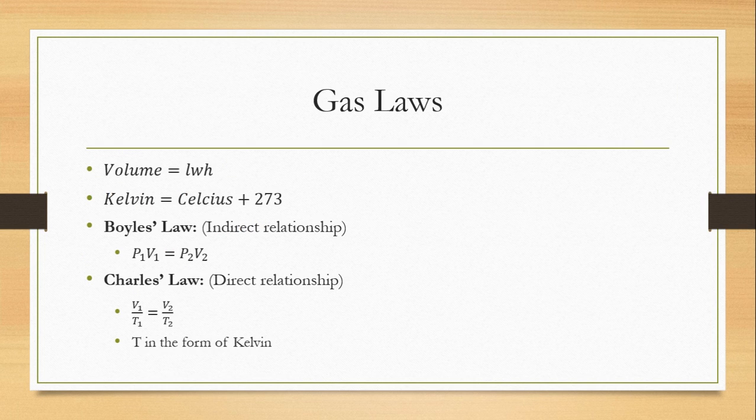Now, for the gas laws, you want to remember volume, which is length times width times height, and you want to know what Kelvin is, which is degrees Celsius plus 273. You want to know Boyle's law, which is an inverse relationship between pressure and volume. So you have pressure 1 times volume 1 is equal to pressure 2 times volume 2. You have Charles' law, which is a direct relationship between volume and temperature. So you have volume 1 divided by temperature 1 is equal to volume 2 divided by temperature 2, where T is in Kelvin.